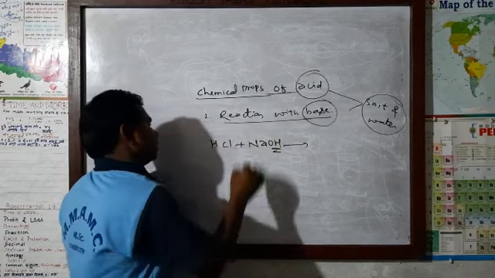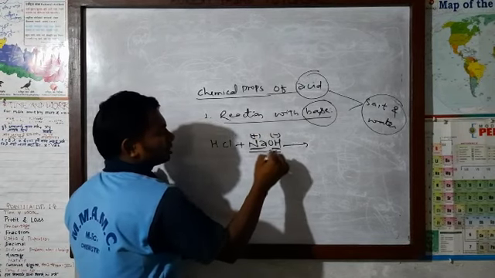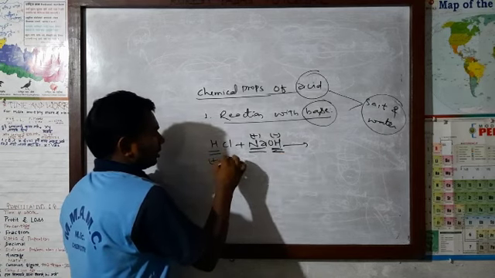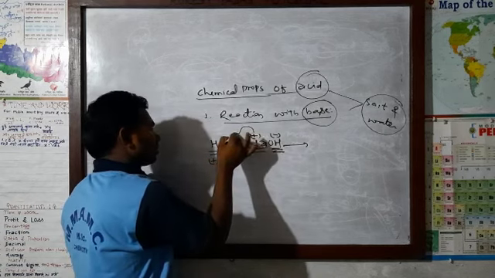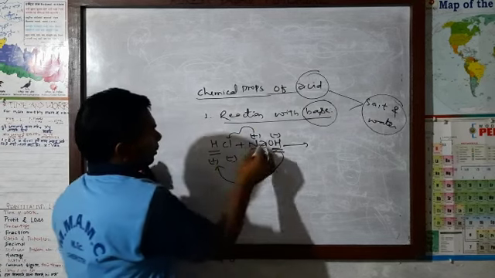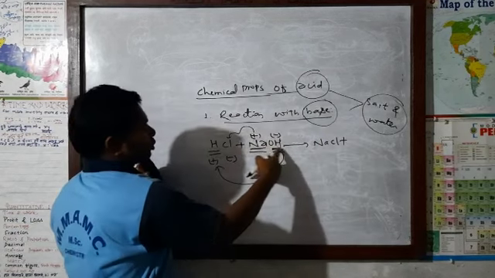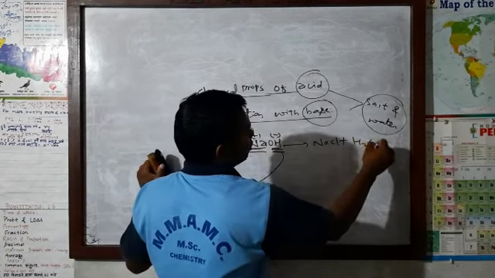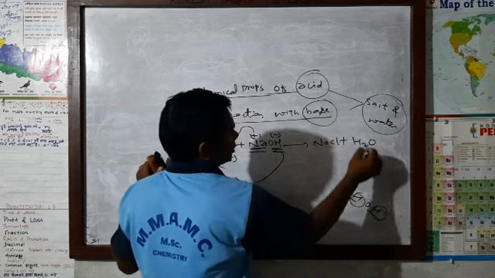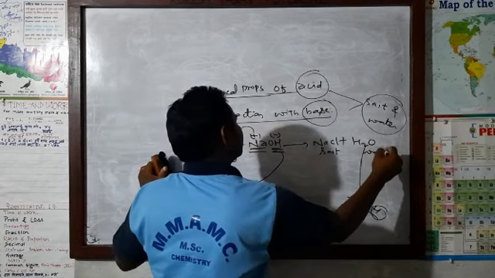When they react, there is a positive part and a negative part. The cation is the positive part, the anion is the negative part. Here also, cation positive part, anion negative part. The positive part reacts with the negative part, and again this negative part reacts with the positive part. Now NaCl is formed along with HOH, that is H2O. Here see, HOH means how many H? 2H, H2O. This is salt and H2O is water.